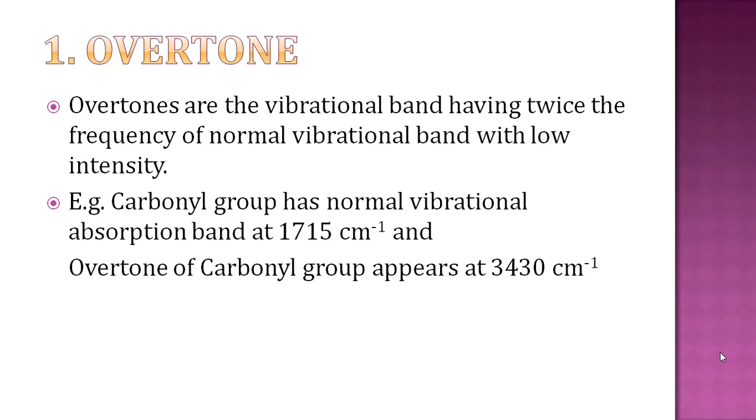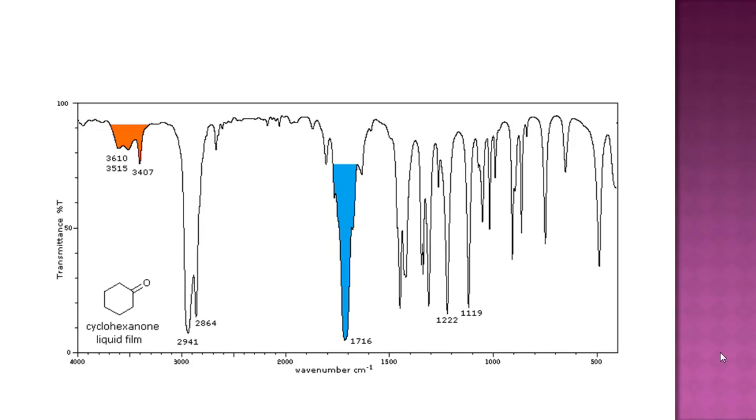Here the positions are given in centimeter inverse. Wave number is given in centimeter inverse. So overtone is nothing but a band having twice the frequency of the normal band, with low intensity. Here the example taken is carbonyl in cyclohexane, in liquid film.